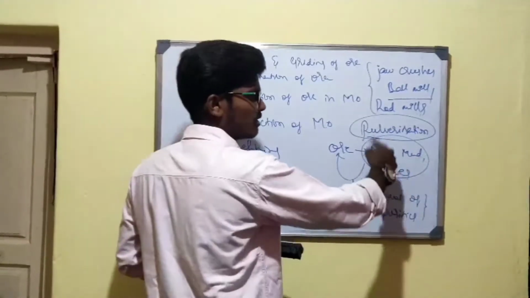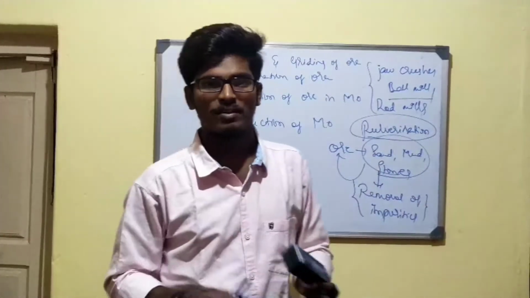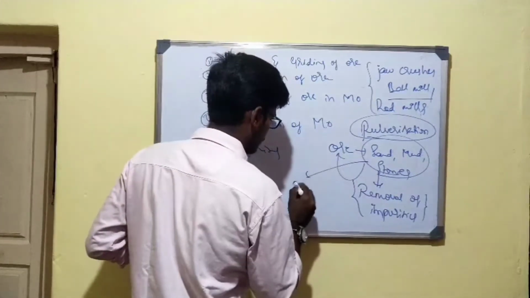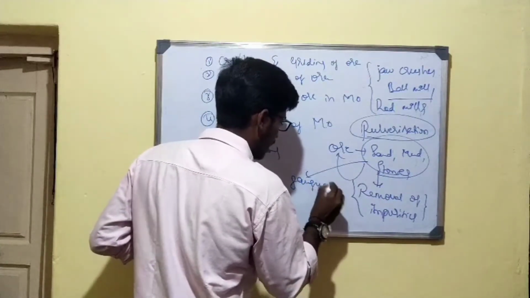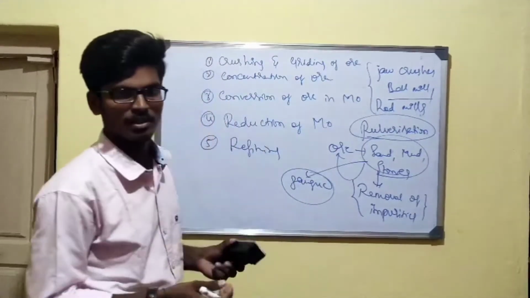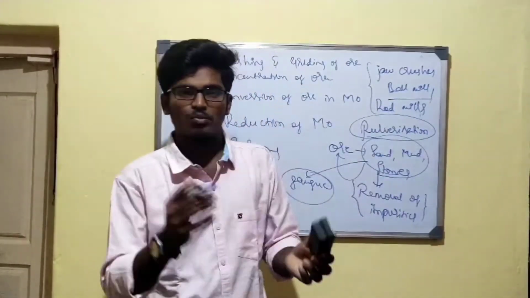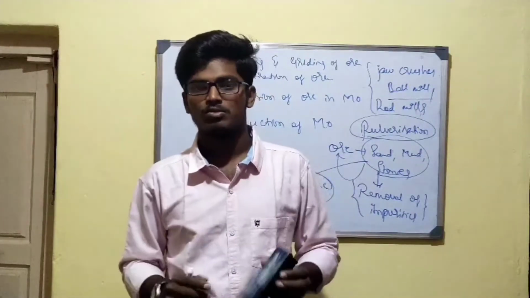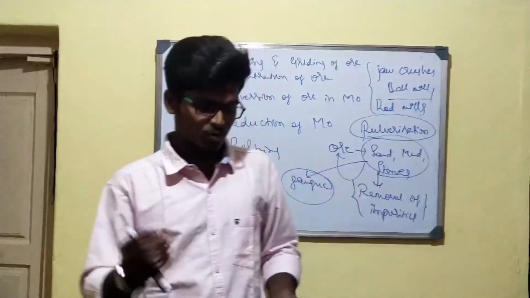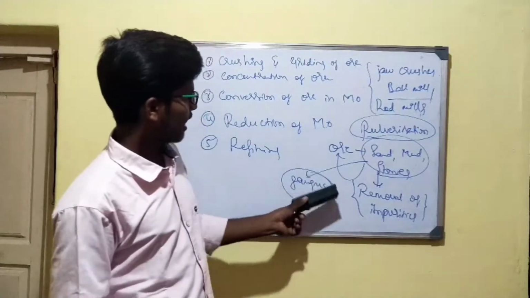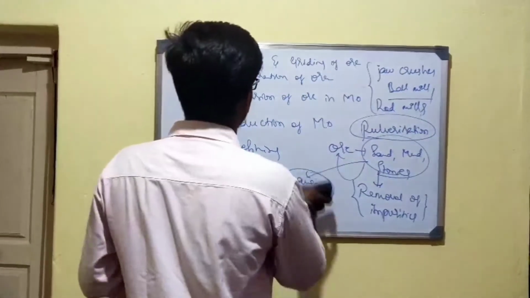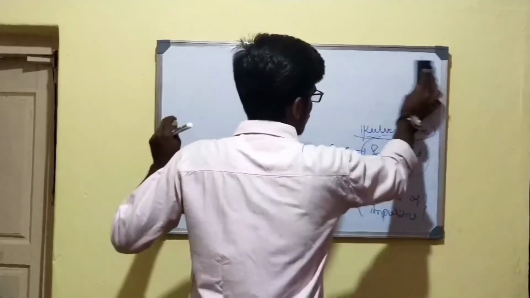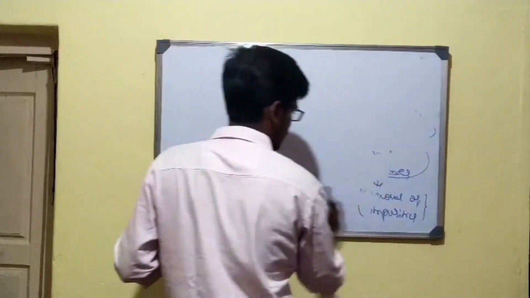These impurities are collectively called gangue. I have to remove this gangue to get the metal. In that ore, I have impurities and I have ore particles. I need ore particles only. For that, I have to remove the gangue particles. So to remove the gangue particles from the ore, I have some methods for the concentration of the ore, and let me discuss those methods.